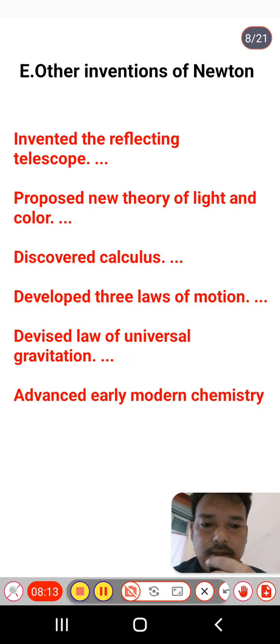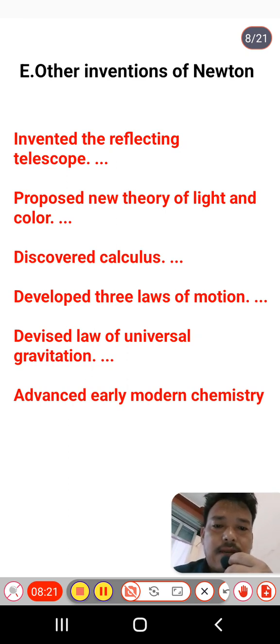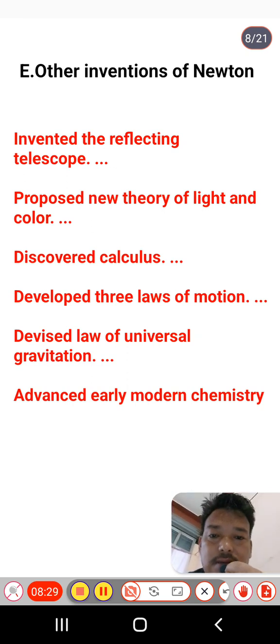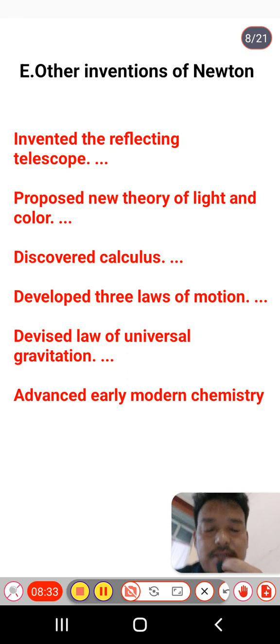These are some inventions of Newton: invented the reflecting telescope, proposed a new theory of light and color, discovered calculus in mathematics, developed the laws of motion, devised the law of universal gravitation, and advanced early modern chemistry. These are some other inventions that Newton has made earlier.